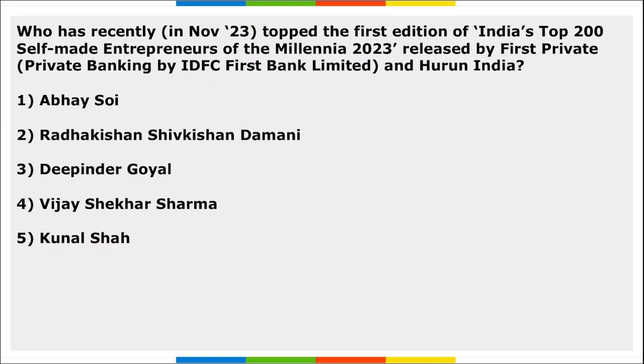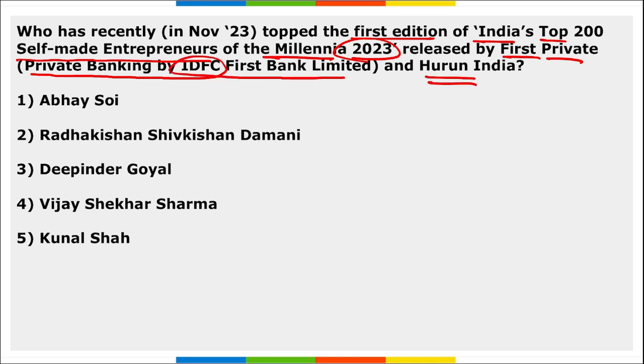Moving on, who has recently topped the first edition of India's Top 200 Self-Made Entrepreneurs of the Millennia 2023, released by the First Private, that is private banking by IDFC First Bank and Hurun India? It was topped by Radhakrishan Shiv Krishan Damani ji.